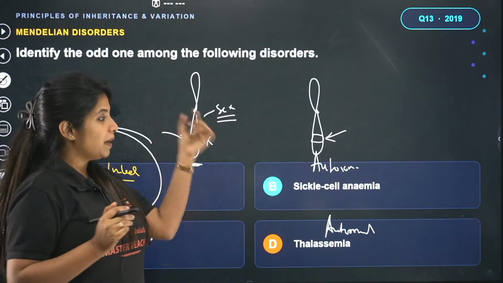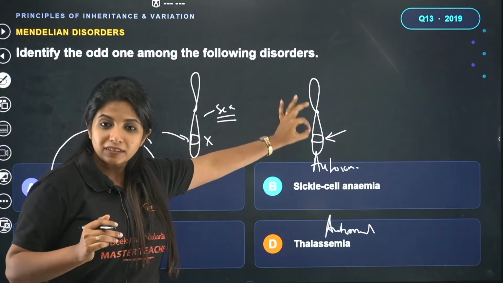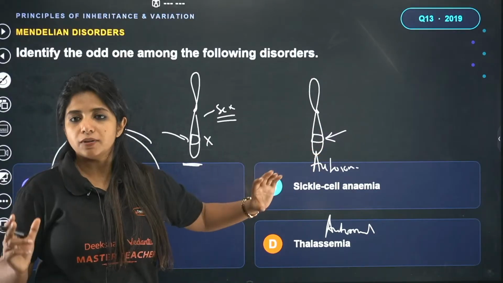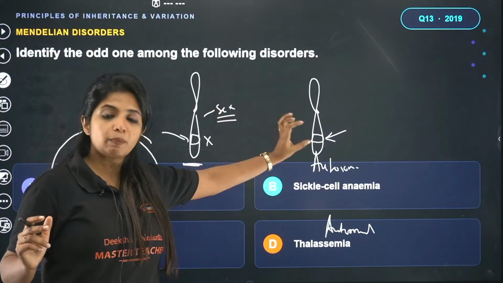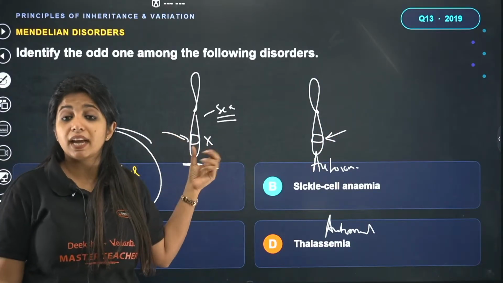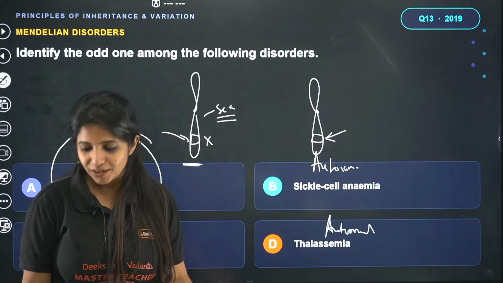Depending on the chromosome, the gene could be there and that gene could be mutated, and depending on that we name it. So if it's an autosome whose gene is being mutated, I call it autosomal disorder. And if it's a sex chromosome whose gene is being mutated, which is why I get the disease, I'll call it sex-linked disorders.